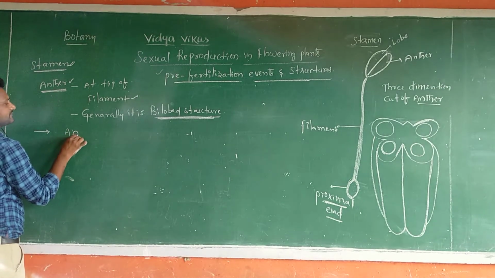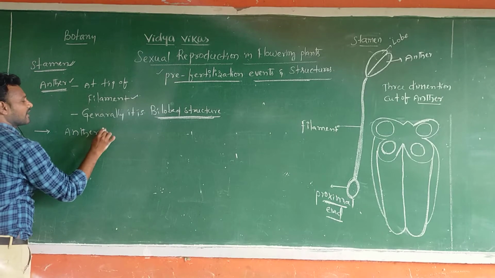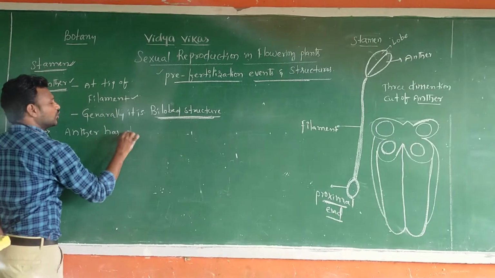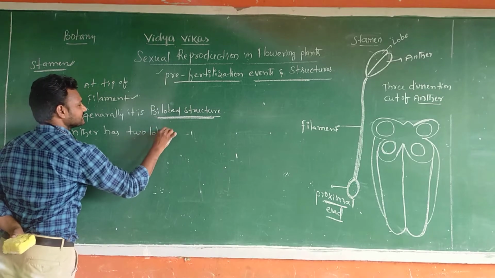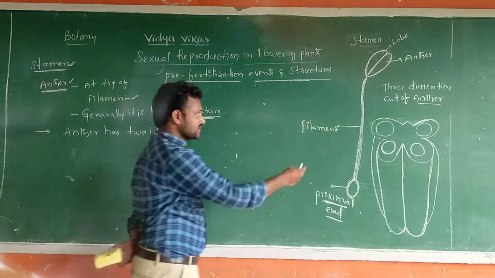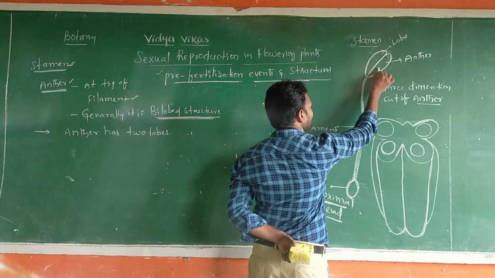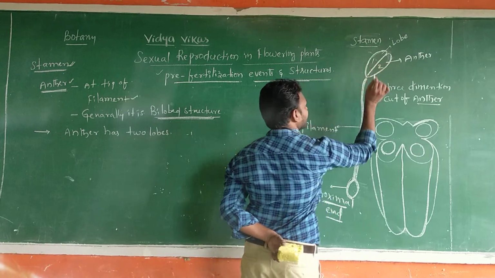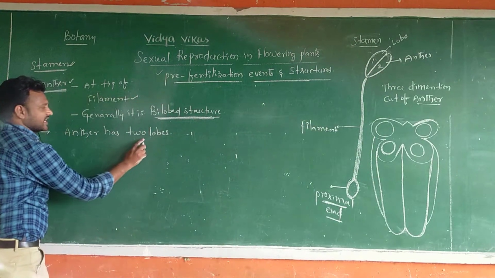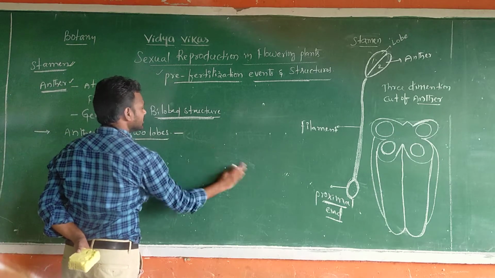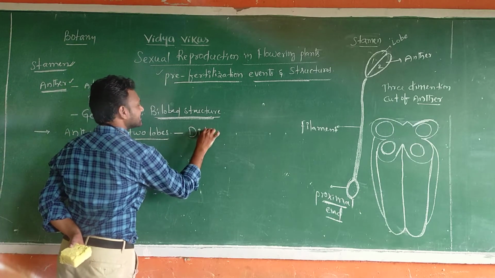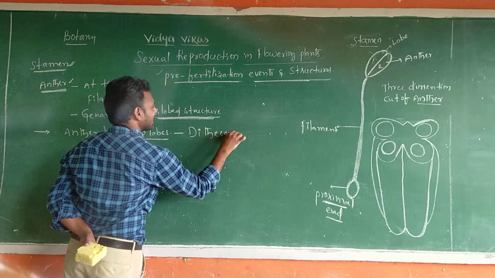So the anther has two lobes. Anther has how many lobes? Two lobes. This one and this one. This is the first one and this is the second one. Two lobes are present, sir. That's why this anther is called a Dithecus anther.